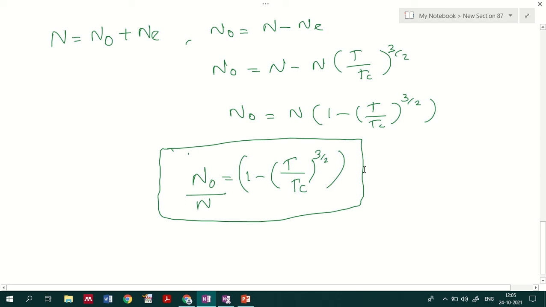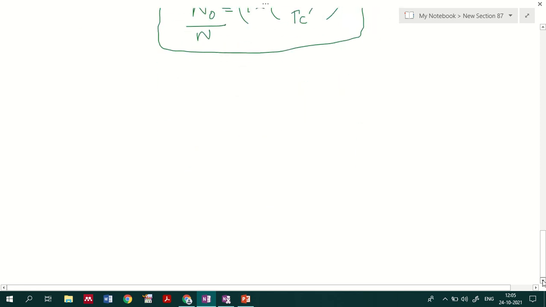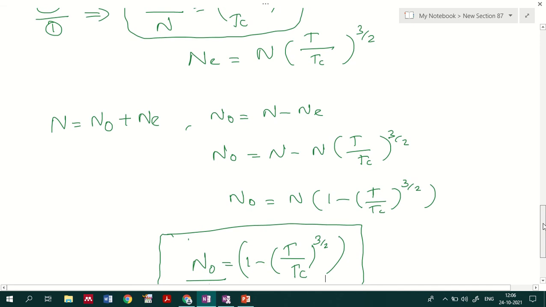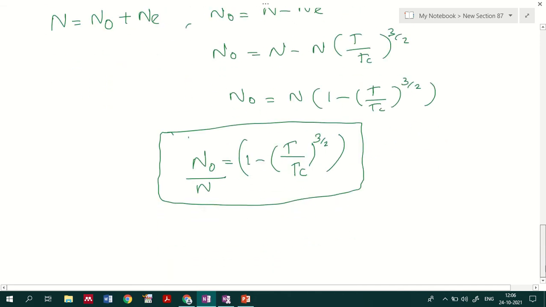So this is the case for when the temperature is greater than Tc. That is what we have analyzed there. If the temperature is greater than or equal to the characteristic temperature, the different relations for the number of particles at the excited level and at the ground level are evaluated here.